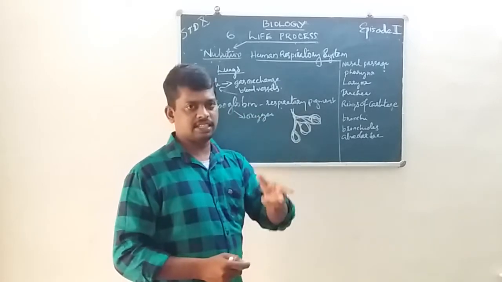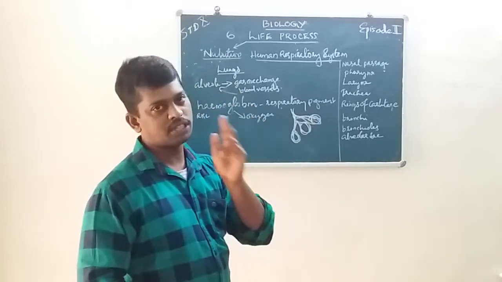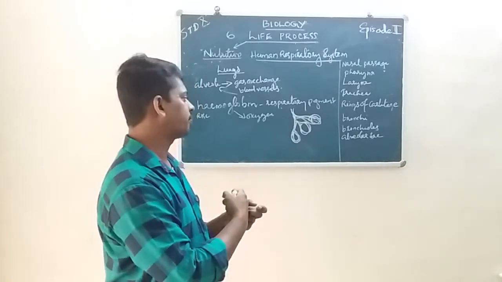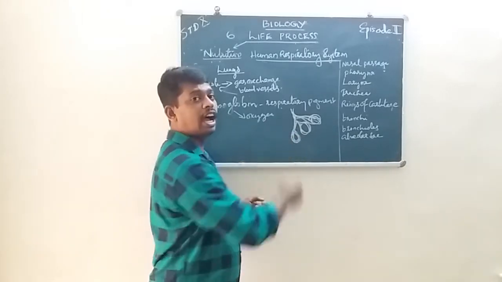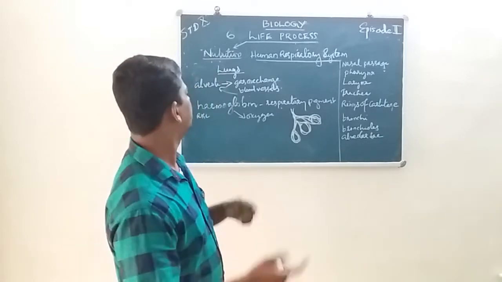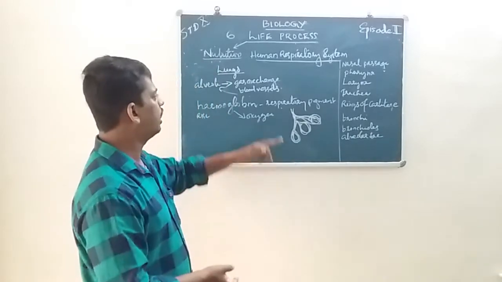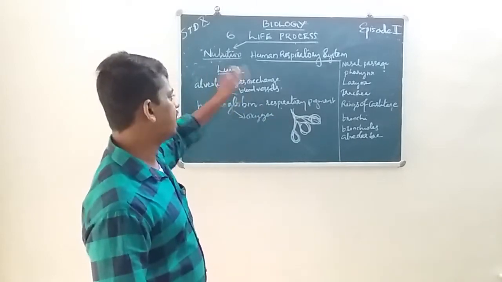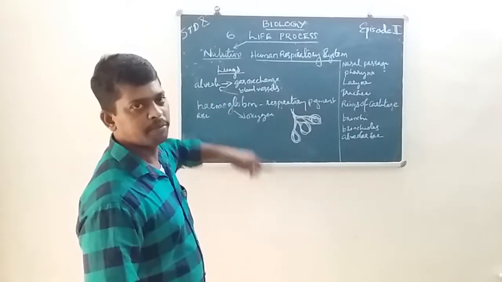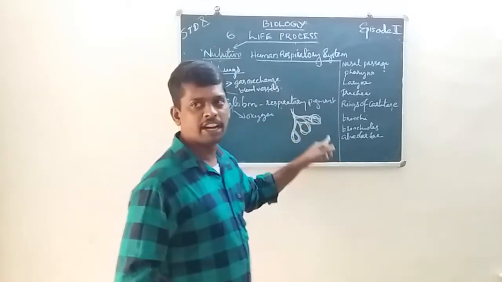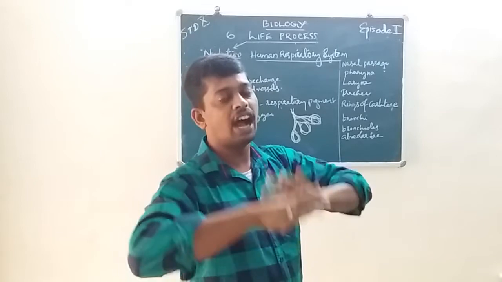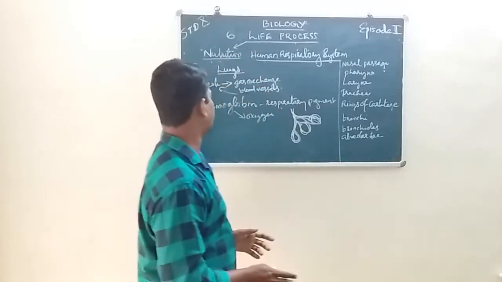The waste gas, carbon dioxide, is exchanged with oxygen within the alveolar sac. So the alveolar sac is the site of gas exchange because of the blood vessels covering its outer side.